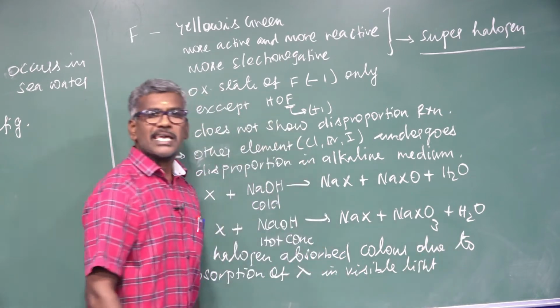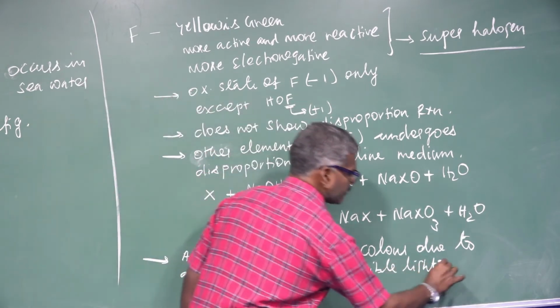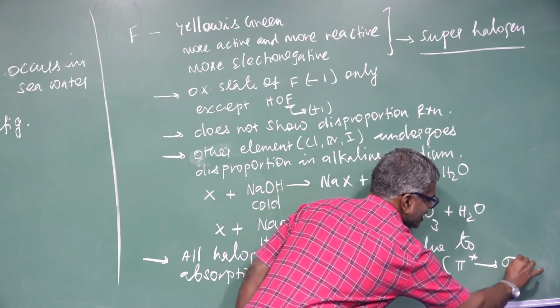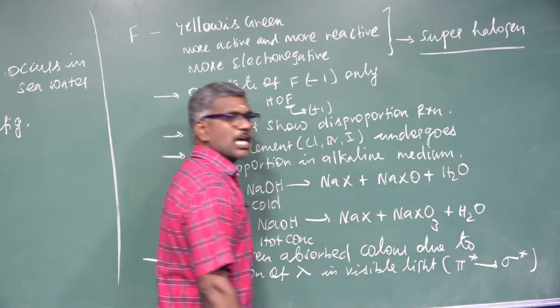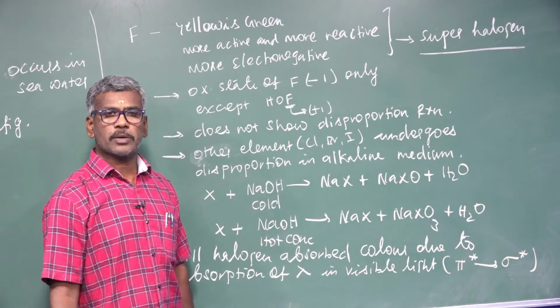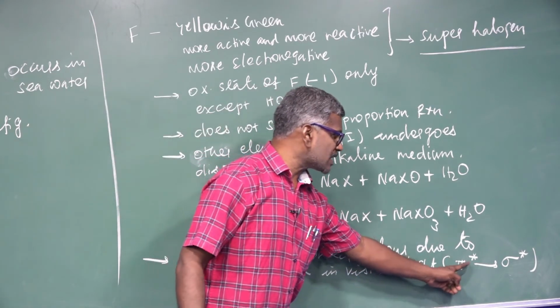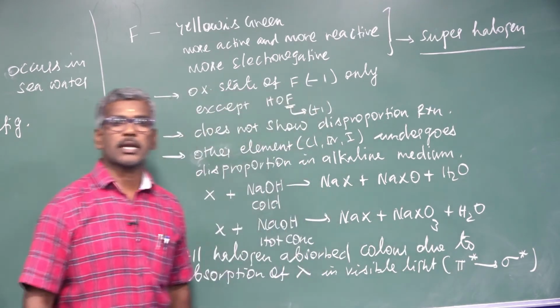That is, an electron is excited from the pi star to the sigma star orbital. This type of question may be asked as a 1 mark question. Electron is excited from what orbital? Pi star to sigma star orbital.